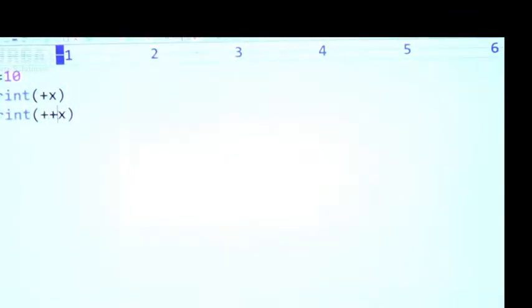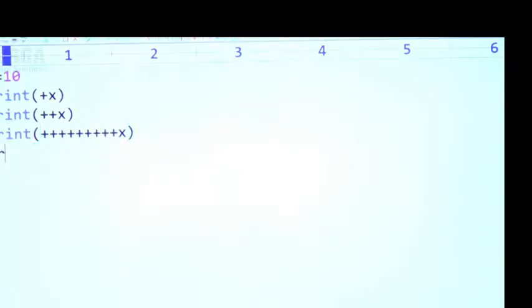Print plus x, next plus plus x, and so on. Any number of pluses, the output is always 10 only, because the plus symbol is simply considered as positive. In all cases we simply get positive 10, that's all.